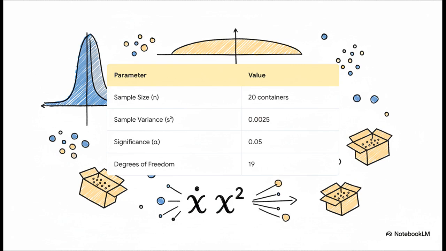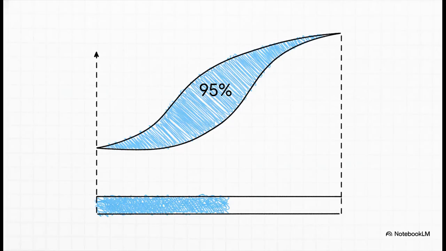These numbers are all the ingredients we need, including this thing called degrees of freedom, which, don't worry, is just the sample size minus 1. Easy enough. We plug those ingredients into our chi-square tool, and here's what we get: a 95% confidence interval. This tells the factory managers that, even though they only tested 20 bottles, they can be 95% sure that the true variance for their entire production line is somewhere between 0.0014 and 0.0053. And just like that, a vague feeling about inconsistency becomes a hard, measurable range they can actually work with.